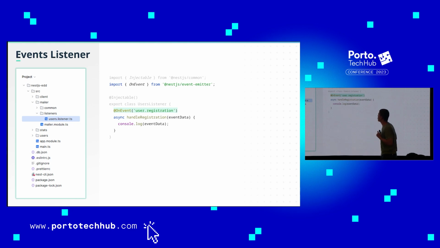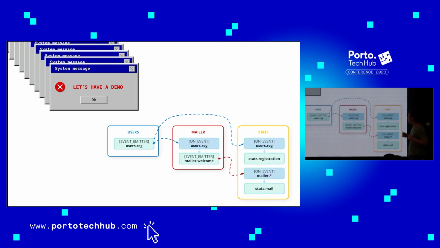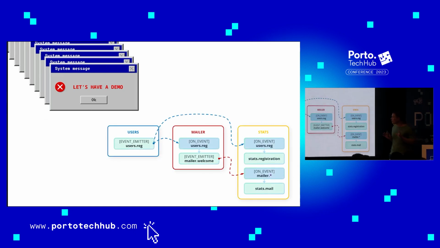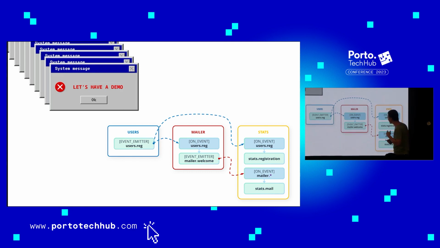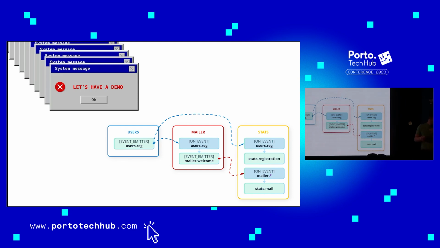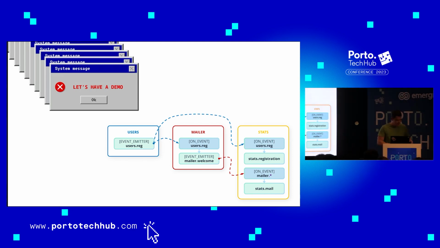How is it consuming the message? By the event which we want to consume. If we change this to registration with a wildcard, it will consume only those events. So let's look at the example we talk about. This one will be a little bit more interesting because we're going to have the whole chain of events. We can see how they work and how they're done.